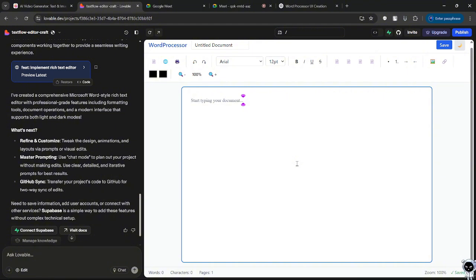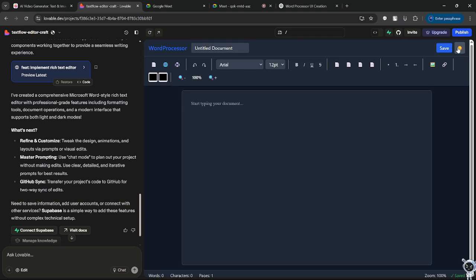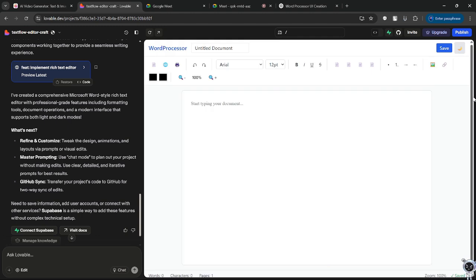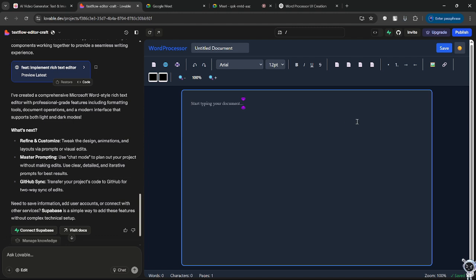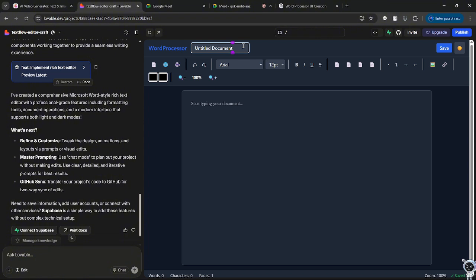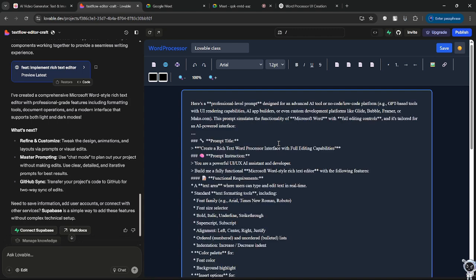All right. So as you can see, we have created a word processor. You guys said we should create something, and look, guys, I can change the color from white to dark. I think this is beautiful. So right now, I'm going to give my document a name. I'm going to say Lovable class. Then I'm going to paste the prompt that I put in here. This is the prompt.